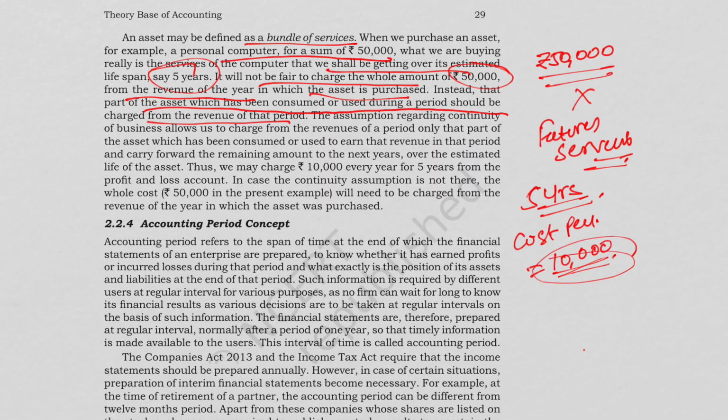So the computer bought is 50,000 and its life is 5 years. Instead of charging the whole 50,000 in 1 year, we are going to spread the cost over 5 years.